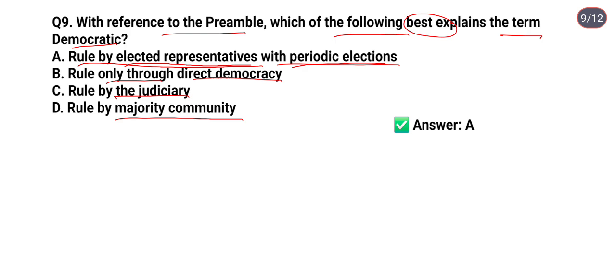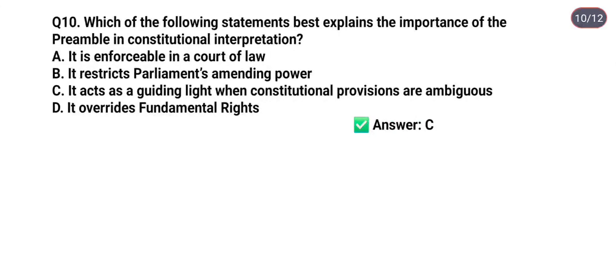So the next question is question number 10. Which of the following statements best explains the importance of the preamble in constitutional interpretation? Option A, it is enforceable in a court of law. Option B, it restricts Parliament's amending power.